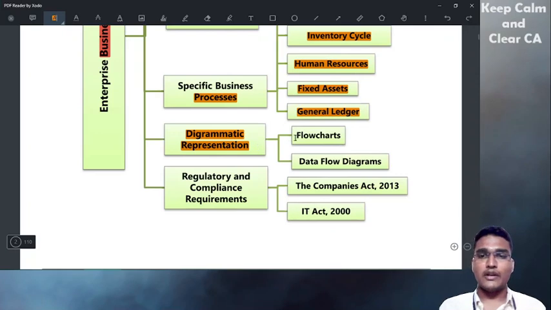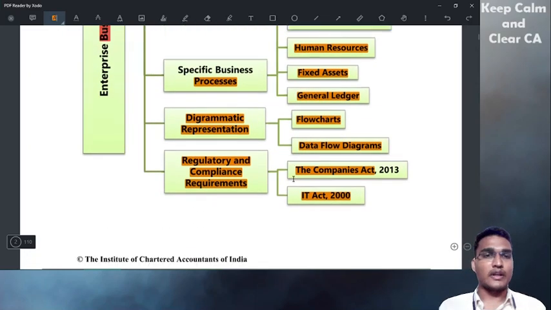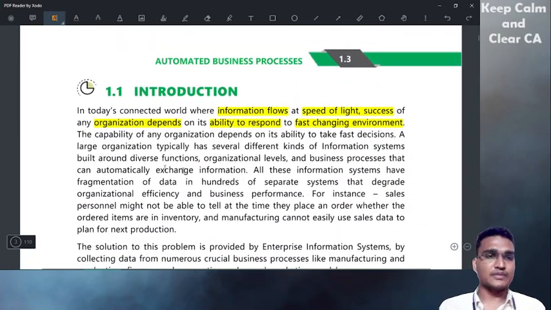So it can be done in flow charts, also data flow diagrams. We'll be covering that also, and certain regulatory and compliance requirements with respect to the Companies Act and also the Information Technology Act 2000. Okay, now introduction.